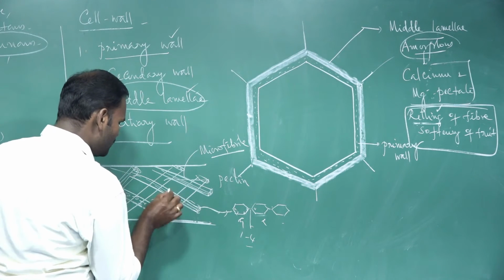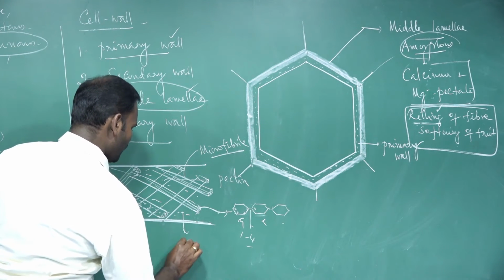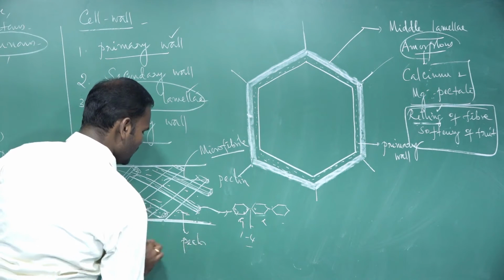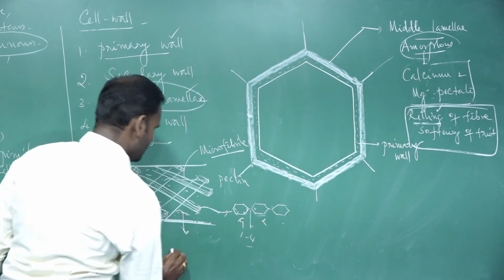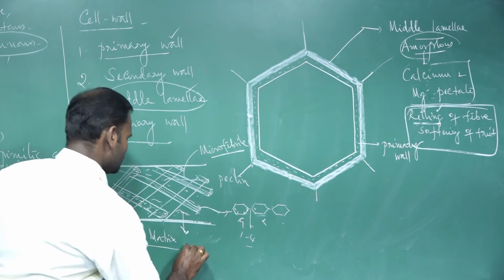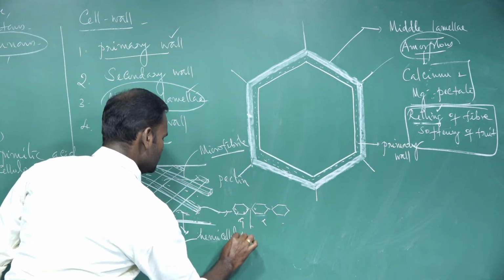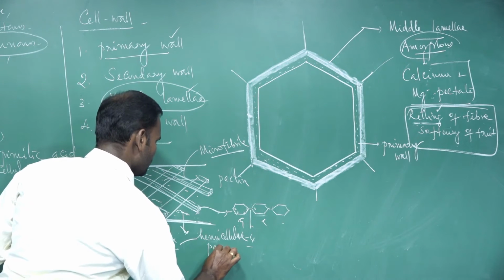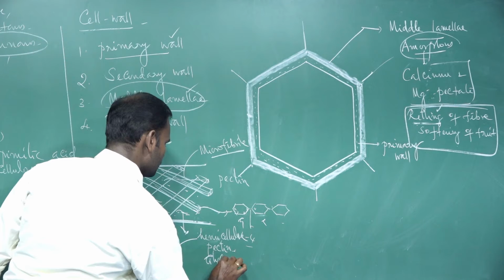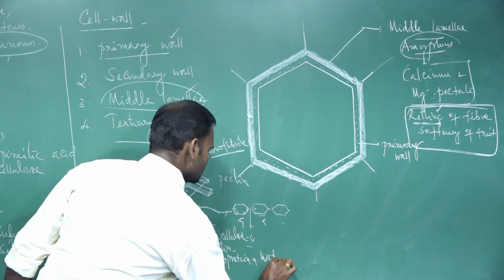Next, the cellulose is present in the matrix substance. In the primary wall, the matrix substance is made up of pectin, a pectic substance. In addition to pectin, the matrix also contains hemicellulose, pectin, glycoprotein, and water.